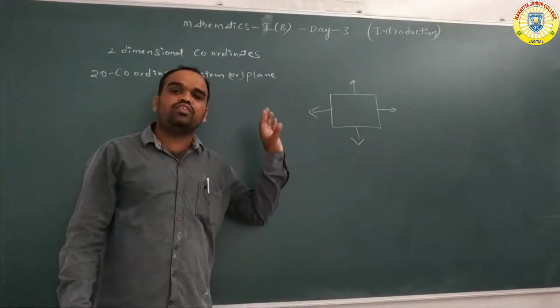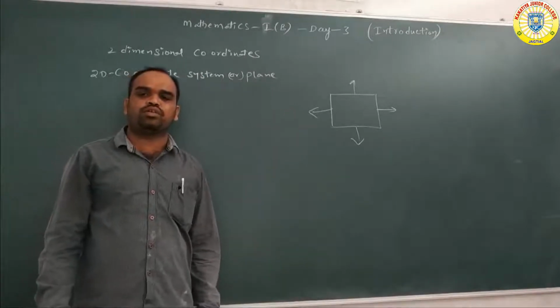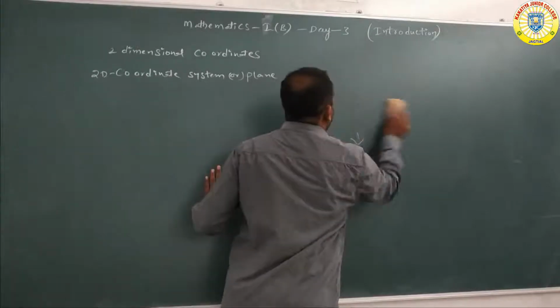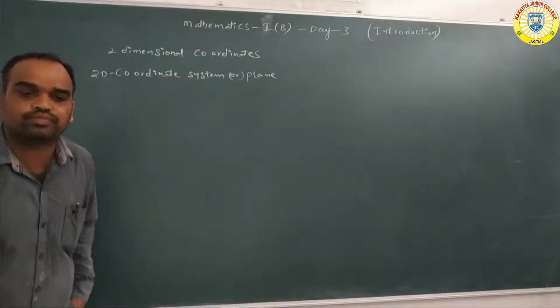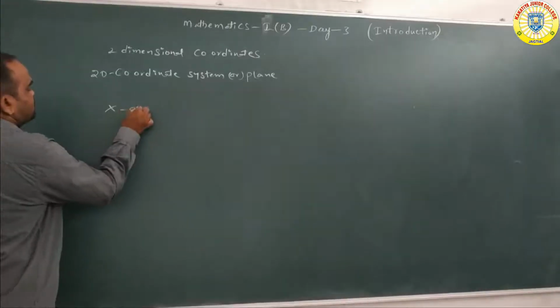Understand? అన్ని వైపులా అనంతంగా విస్తరించబడి ఉండే చదునైన ప్రదేశాన్ని ఏమంటారు? మత్తలము అంటారు. Okay? So now we are discussing the two-dimensional plane or two-dimensional coordinate system. Okay? So before that, do you know the x-axis?